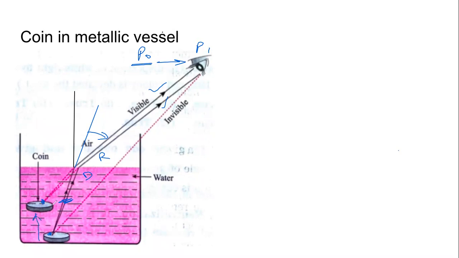And because it seems that it is at a higher level, we are able to see it from a further away distance. Refraction of light. Refraction of light while it moves from water to air, denser to rarer medium. So it bends away from the normal.